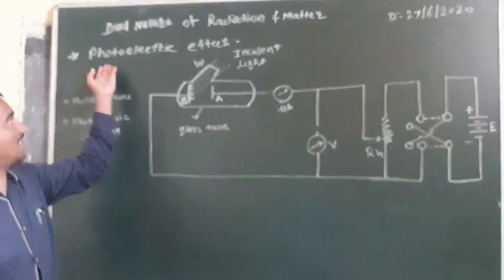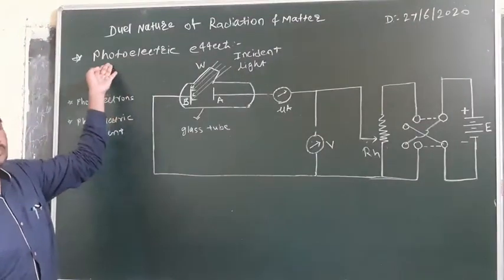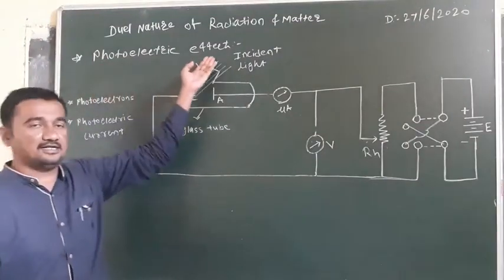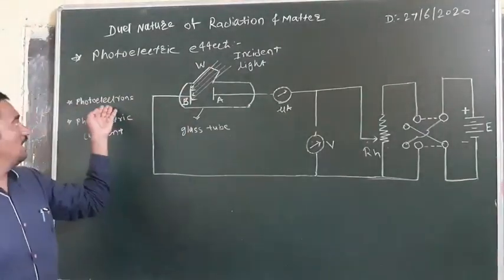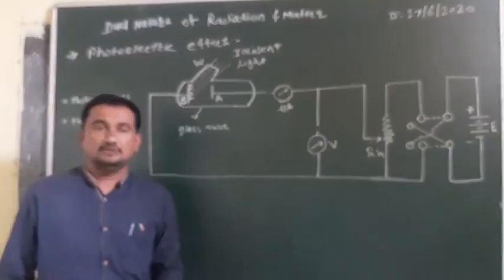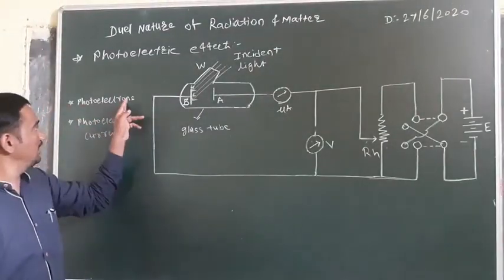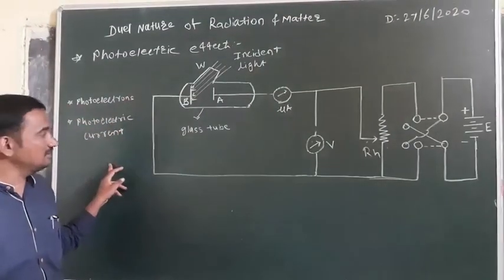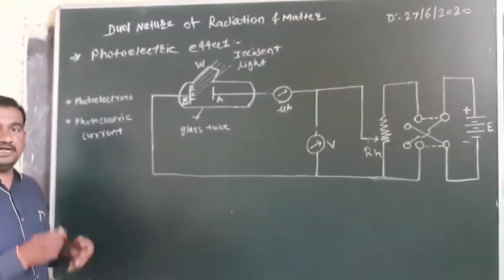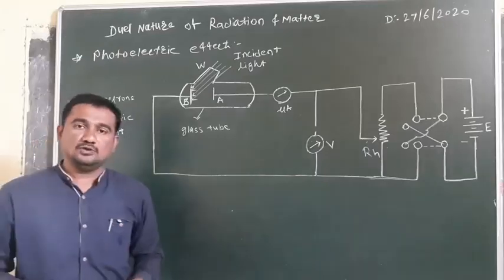In the name, photo is light, electric means electricity. It means the electricity is generated due to the photo, meaning light. After that, photoelectrons. Photoelectrons are nothing but the electrons emitted due to certain radiations, and the current arising due to these electrons is called photoelectric current. The current generated due to these photoelectrons is called photoelectric current.